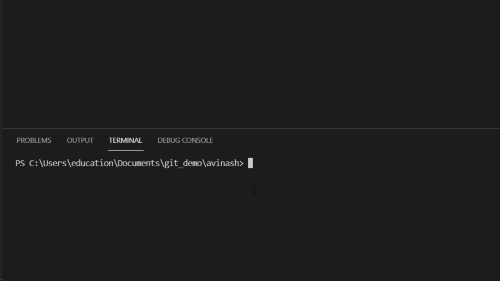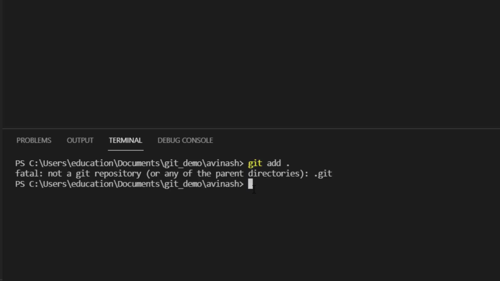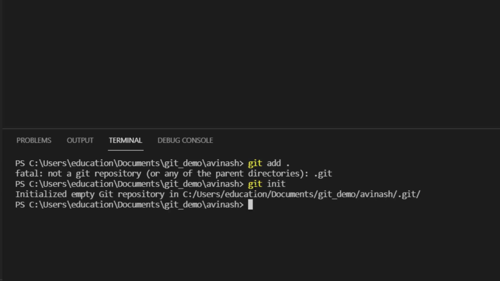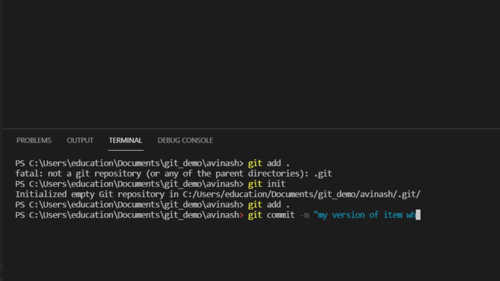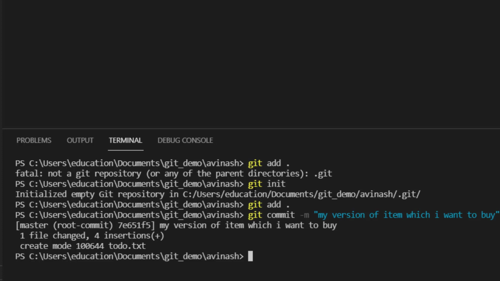this time, instead of sending her details over email, what I'm going to do is create a repository and upload that into GitHub. Okay. And then I'll invite her to collaborate on this particular repository. Again, sounds very complex. We are not learning how to use Git here. So I'll say git add. Again, if you don't know what this is, just ignore. Okay, no Git repository. Sorry, I have to git init that. Git add, and I say git commit -m my version of items which I want to buy. Okay, fine. This is a Git repository which I have created.